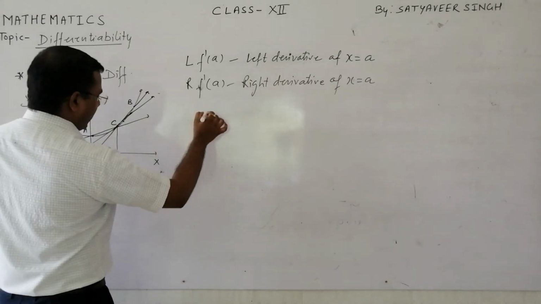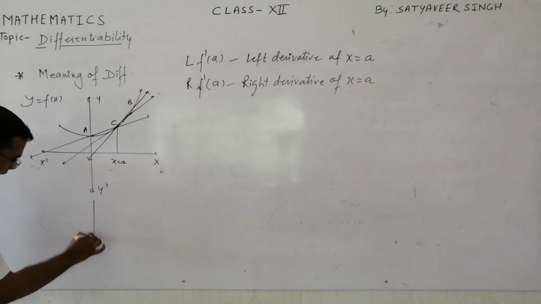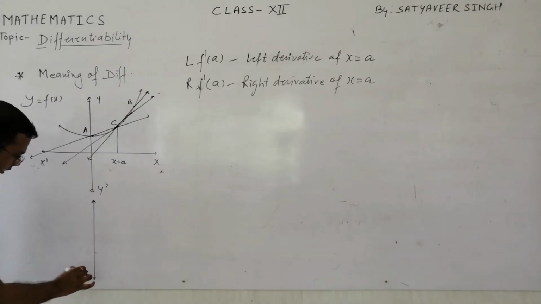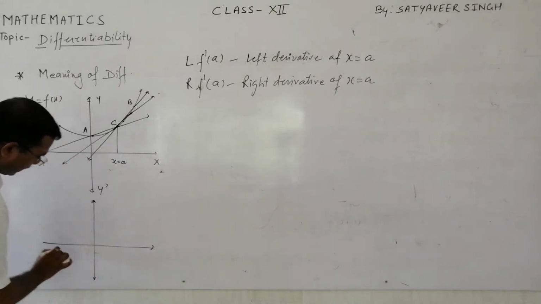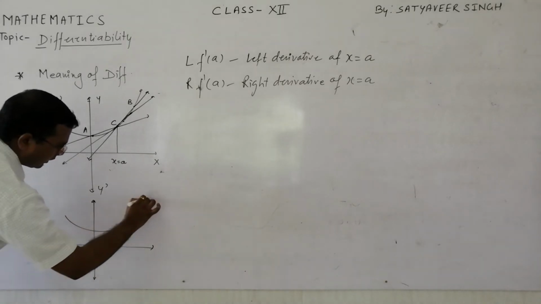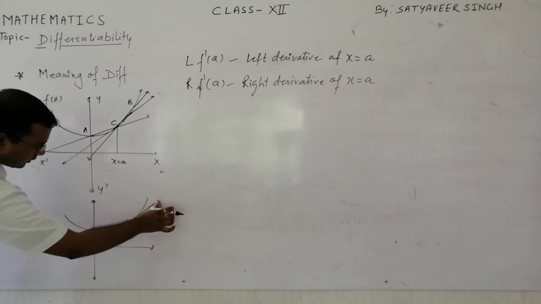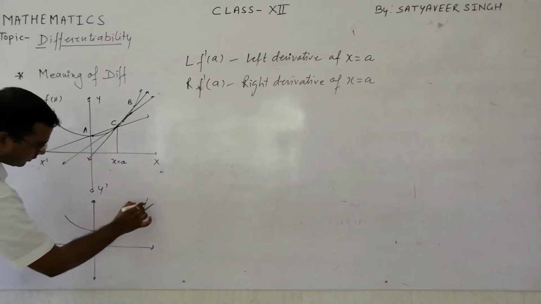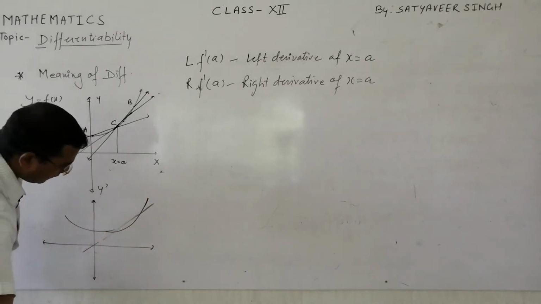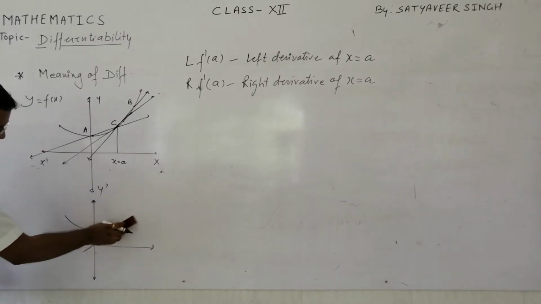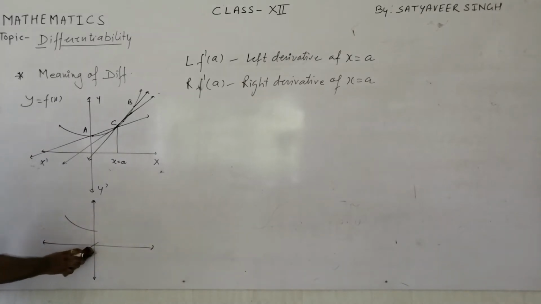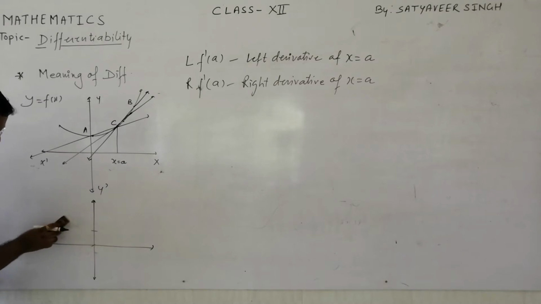If it comes exactly on this point, then the graph becomes like this. Actually it should not intersect. Then I'll draw it properly.